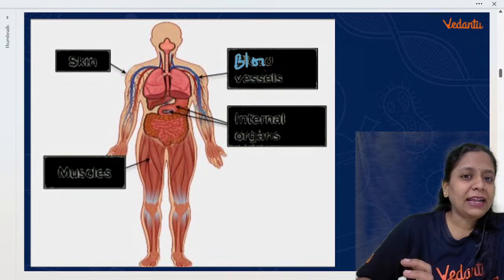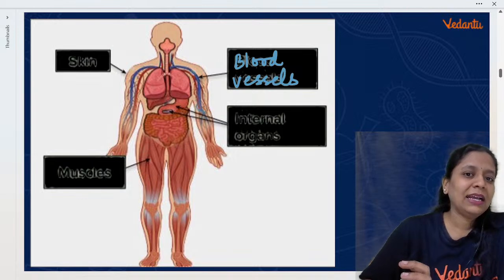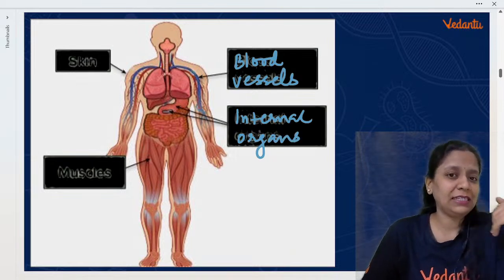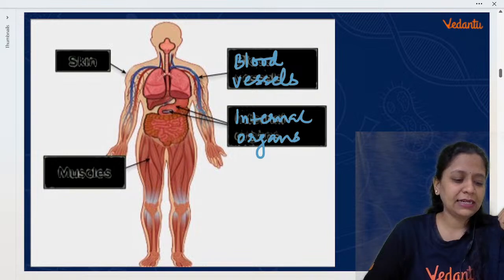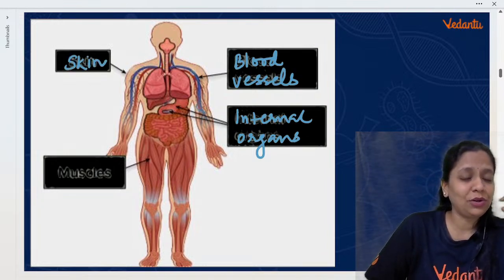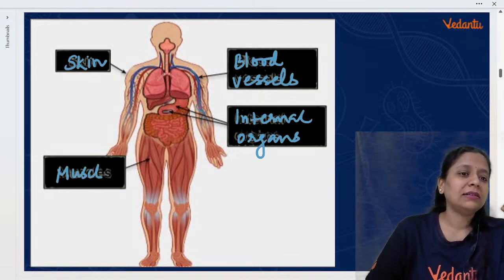You can find areolar tissue in blood vessels, also in internal organs lopala space will be there kada, aa space ni fill cheyadam. Okay Shrikant, understanding, very good. Inka skin and muscles madhyalo areolar tissue will be there. Okay, and muscles.